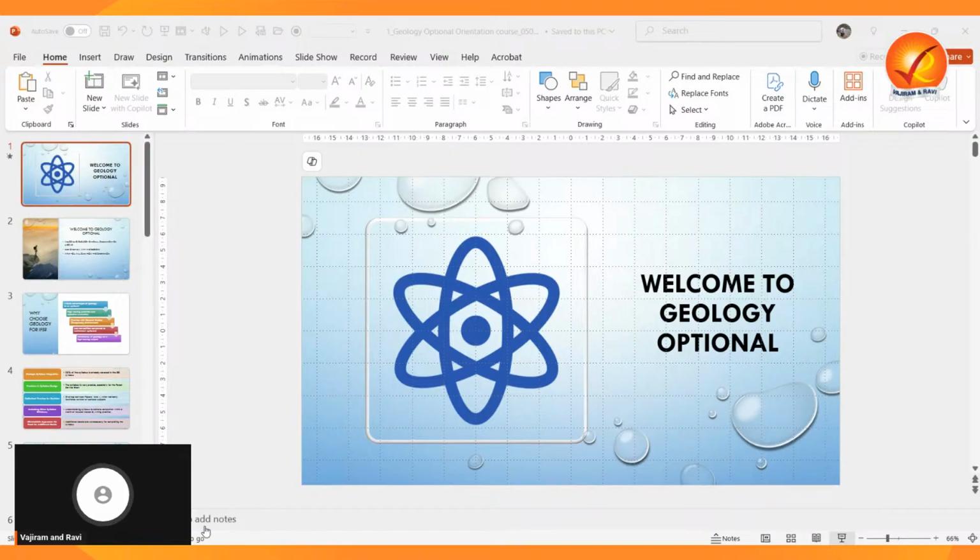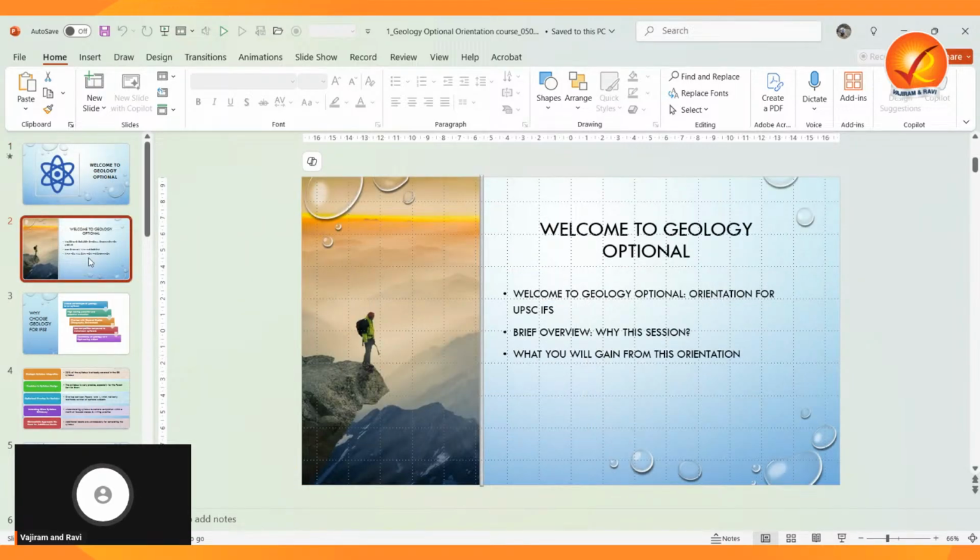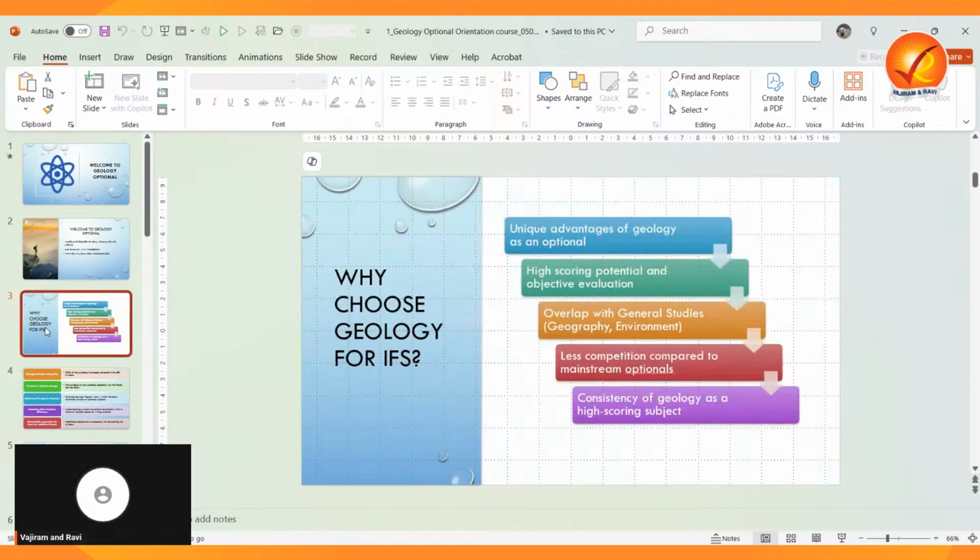So today we will be doing the studies mainly on these things. We will discuss how to approach this subject efficiently, what you can expect from this journey, and by the end you will have a clear-cut roadmap for your geology preparation and a better understanding of how to maximize your score. Those things we will discuss in today's geology optional orientation course. Now coming to the next point: why are we choosing this optional course?